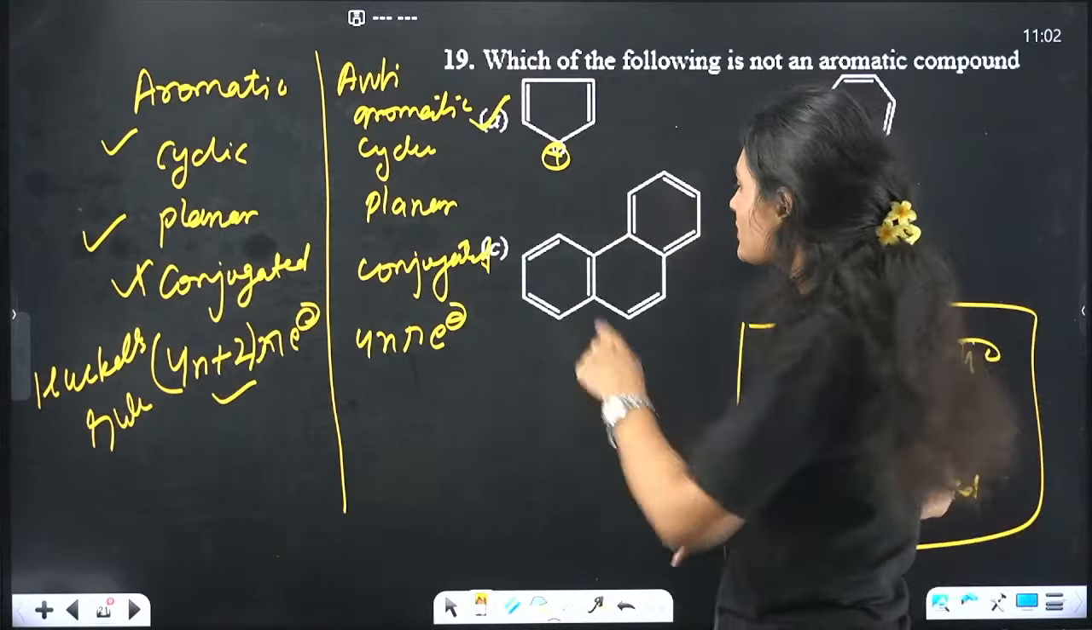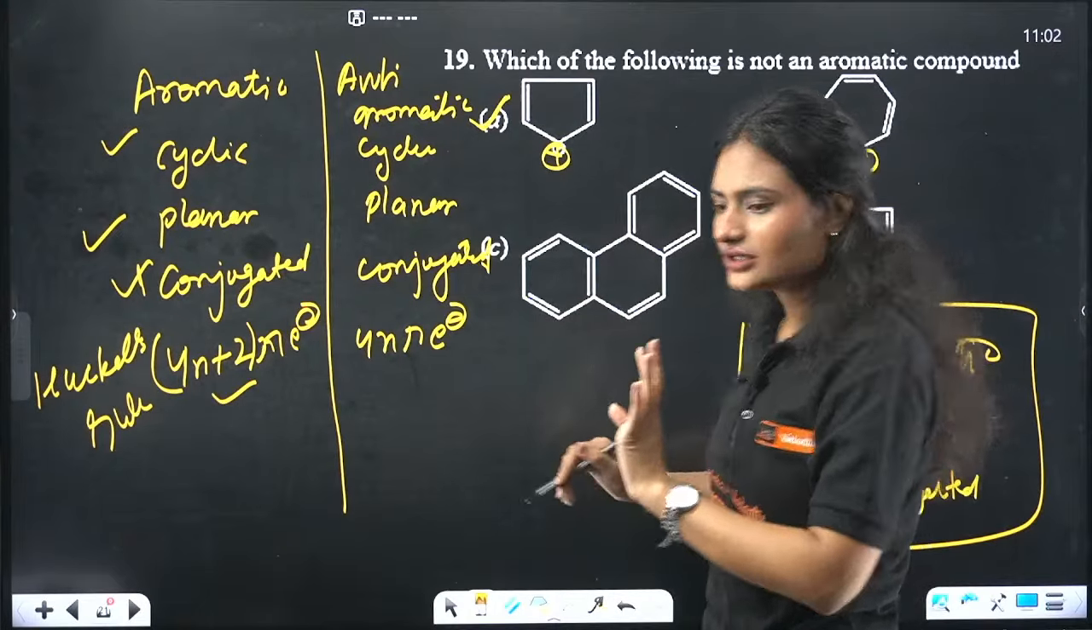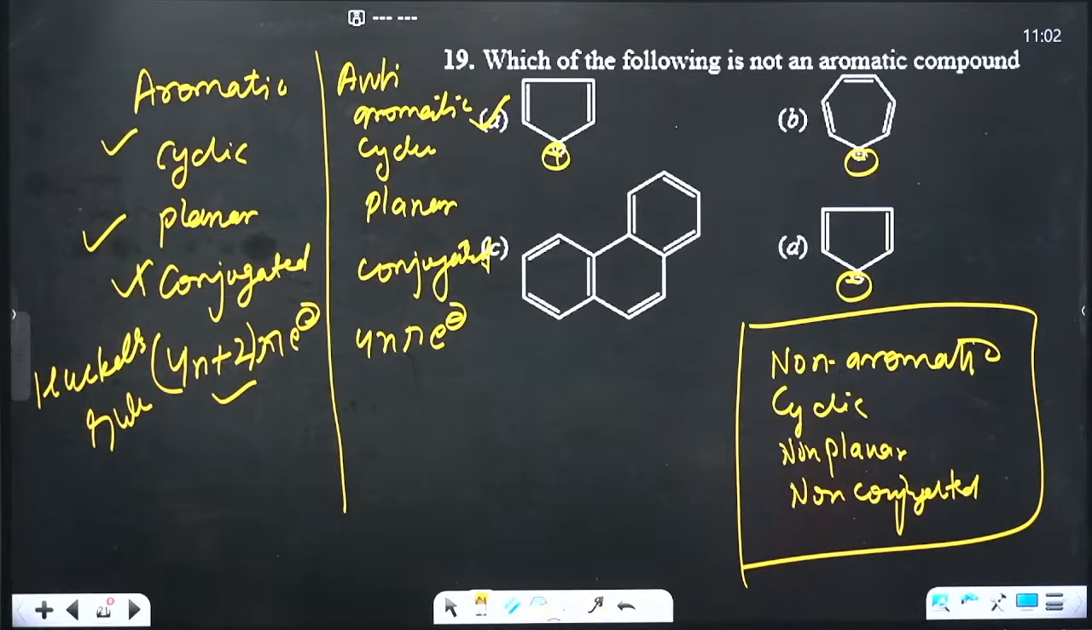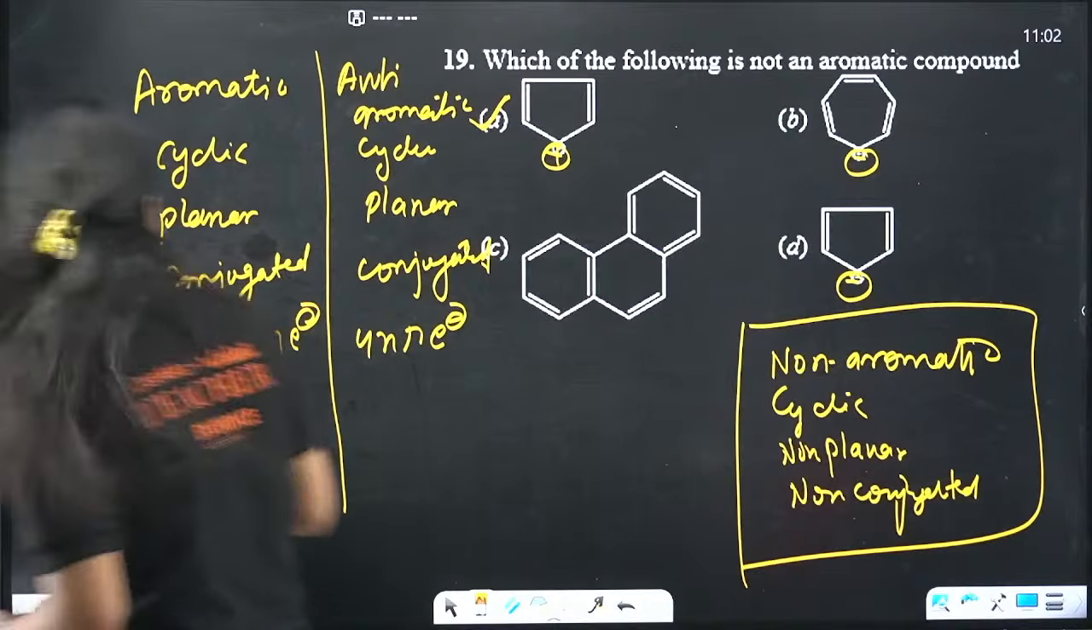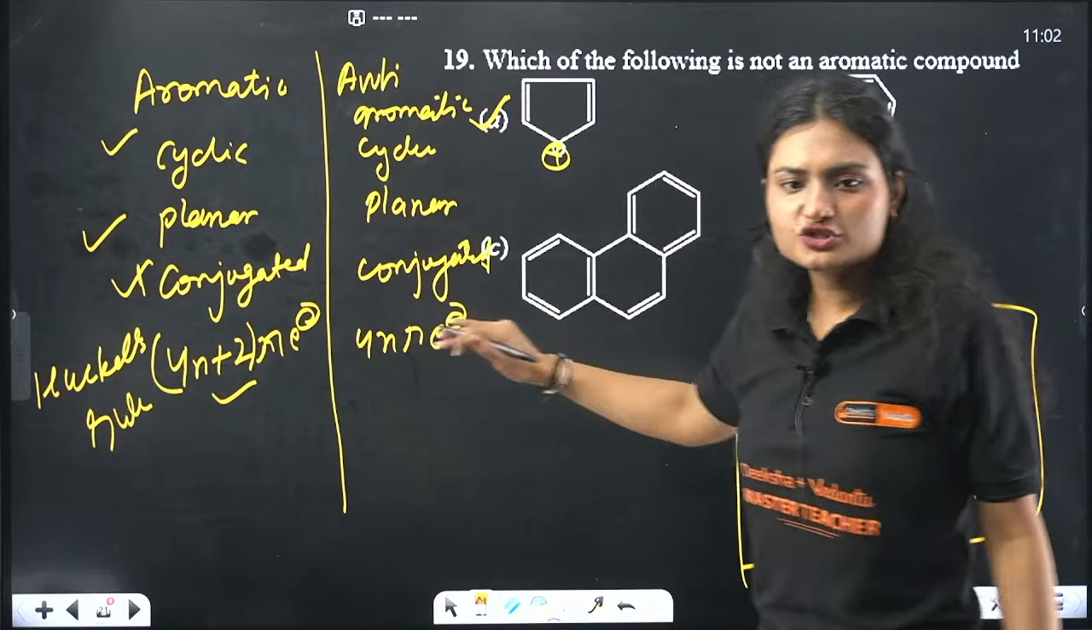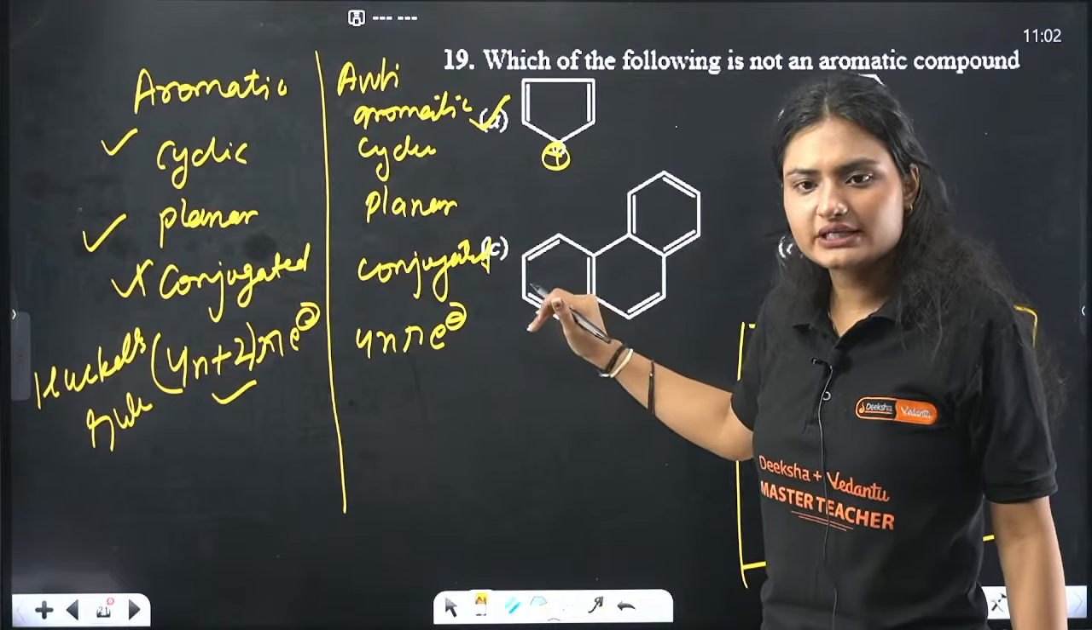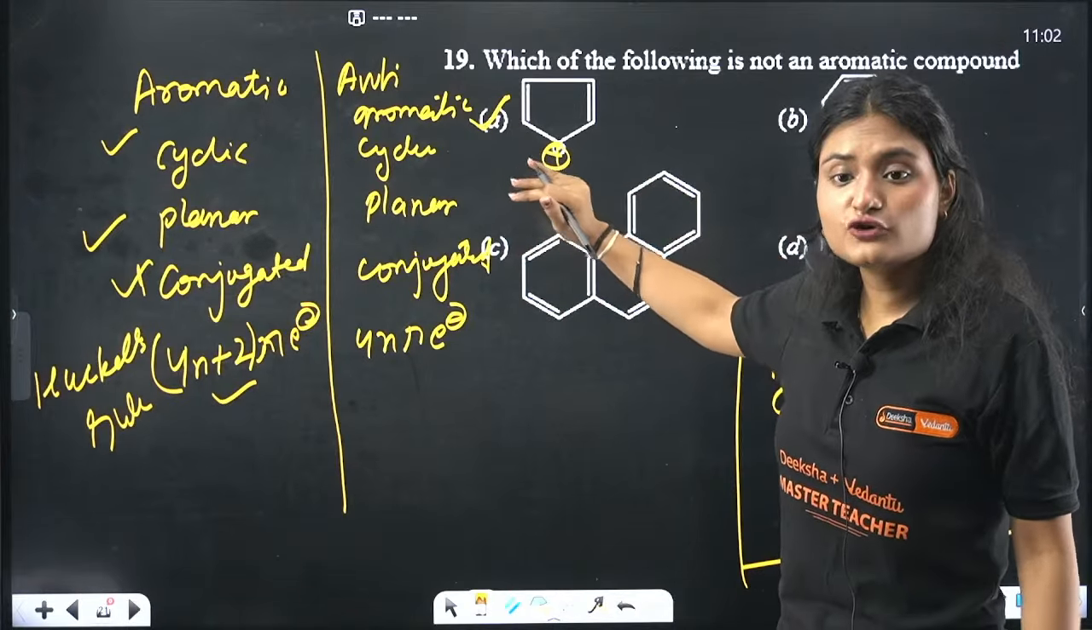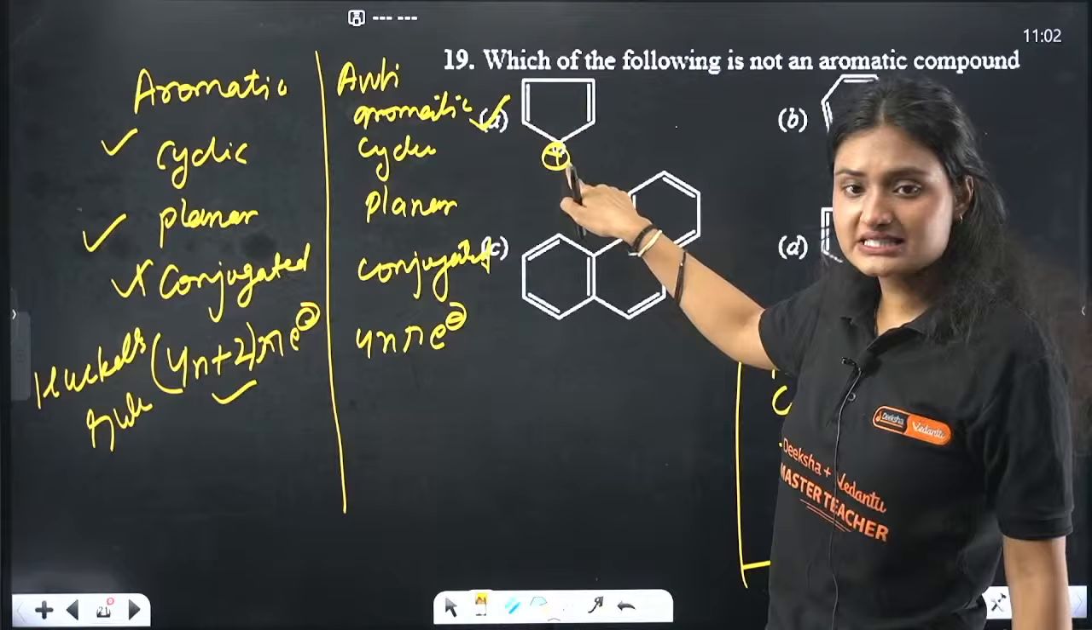Now check here also. Cyclic, conjugated. Cyclic, planar, conjugated, everything is there, but it has 4 pi electrons. 1, 2, 3, 4. Plus. This is plus. Okay.